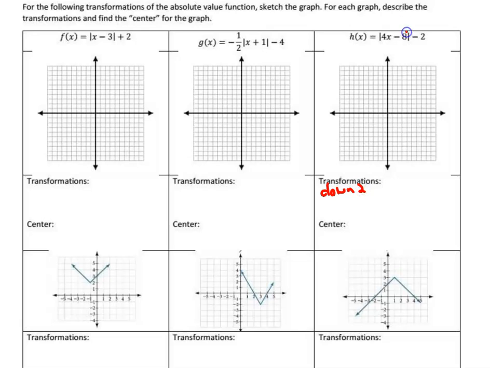And it went 8 over 4 is 2, and it's a negative, so it went right 8 over 4, so right 2. So right 2 and down 2, there's our new vertex.